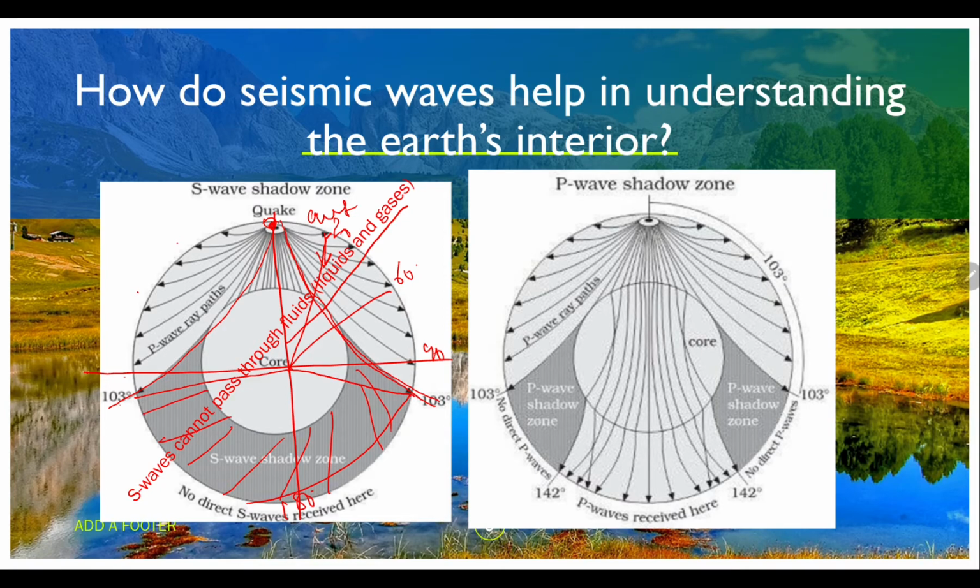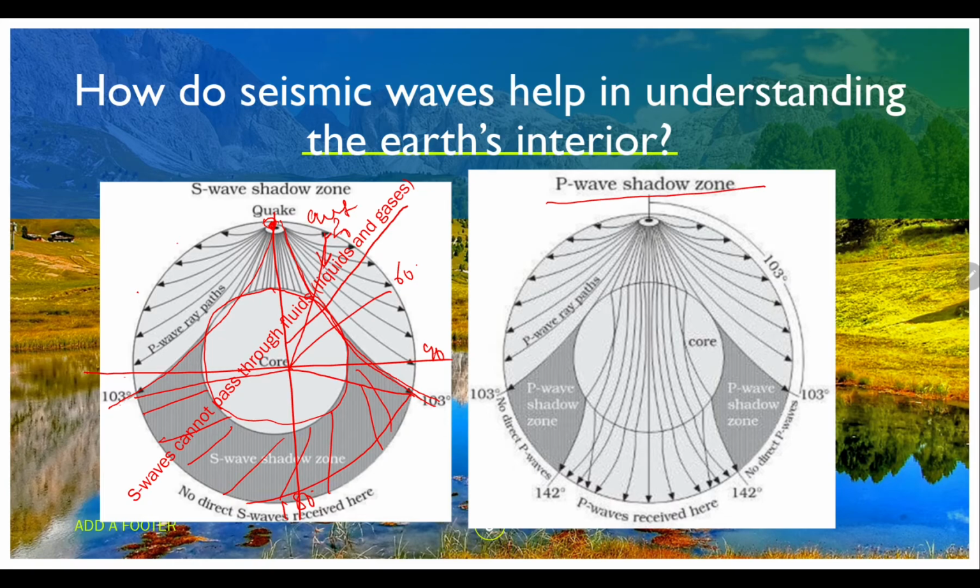So from this we can clearly say the outer core is liquid. Because it is a liquid, the S waves have not travelled through it. That's why the shadow zone formed. After 103 degree, we can't see S waves anywhere in this part. That's why this is called the S wave shadow zone, and from this we can understand that the outer core is liquid. Next we have the P wave shadow zone.